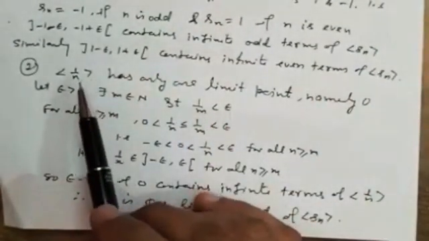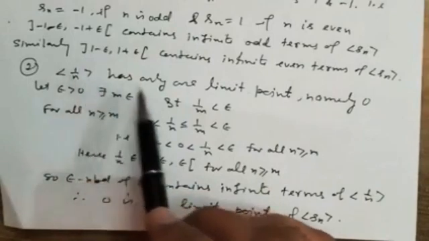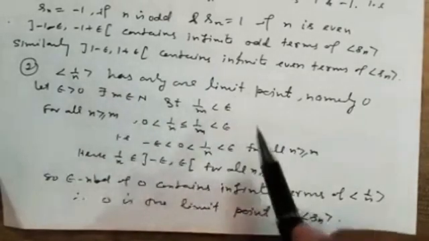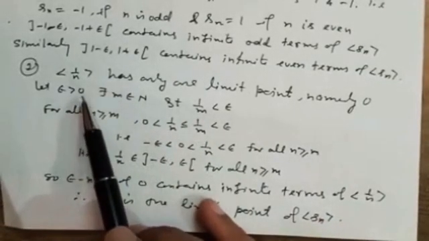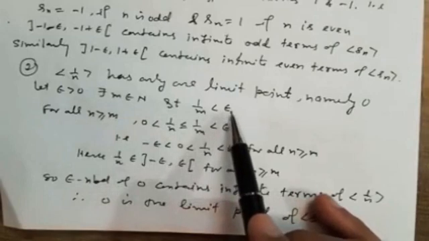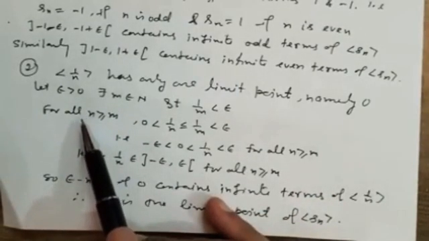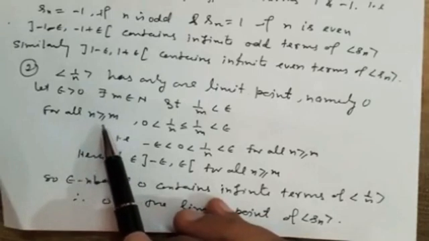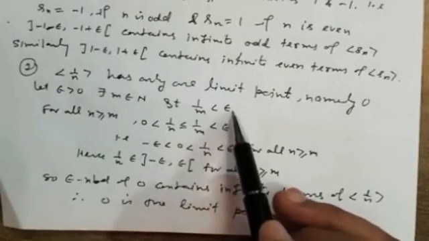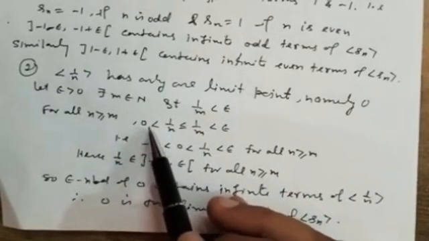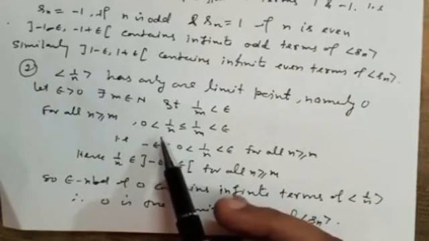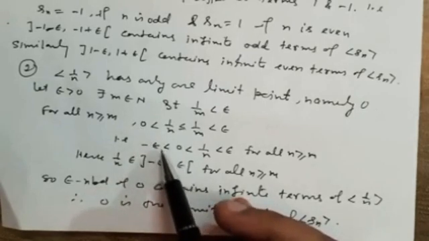If we take the example 1 by n, simply you know the limit of this sequence is 0. So the limit point will be 0. And how do we show the limit point is 0? Let epsilon greater than 0 be given. Then by the Archimedean property there exists m belonging to N such that 1 by m is less than epsilon. If n is greater than or equal to m, then 1 by n is less than or equal to 1 by m, and 1 by m is less than epsilon, and 1 by n is also greater than 0, because n takes the values 1, 2, 3, 4, and minus epsilon is also less than 0.